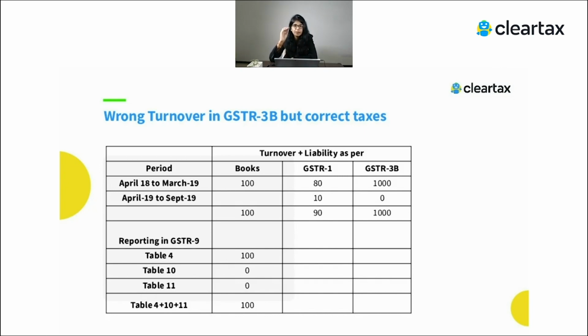So if we sum up table number 4 plus 10 minus 11, whatever amount comes in should always be equal to the liability as per your books of account. So that is one agenda: you have to make sure that table 4 plus 10 minus 11 equals the turnover as per your books of account. Here maybe you have made a mistake in 3B, and you have to correct it in GSTR 9. So in table number 4 you will show the actual liability, which is your 100 rupees.